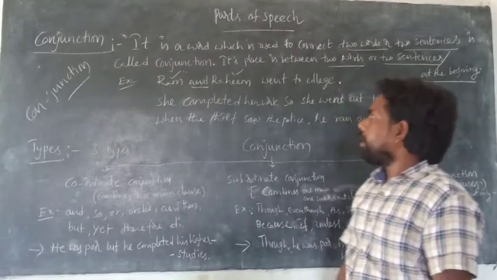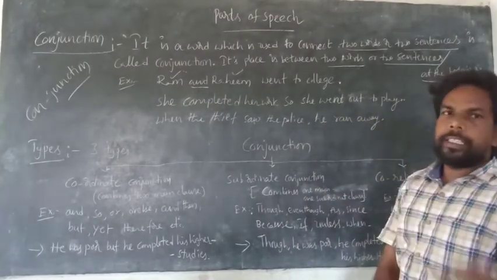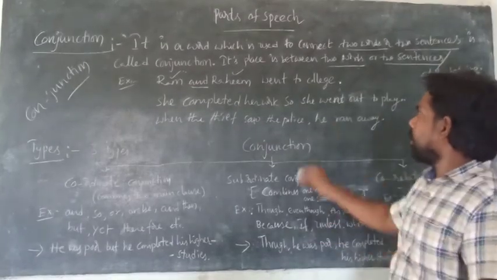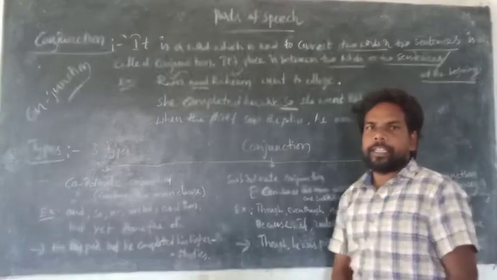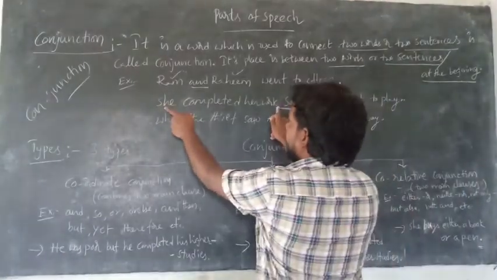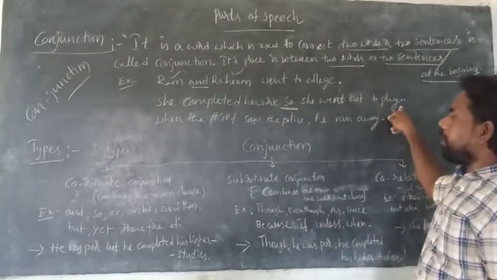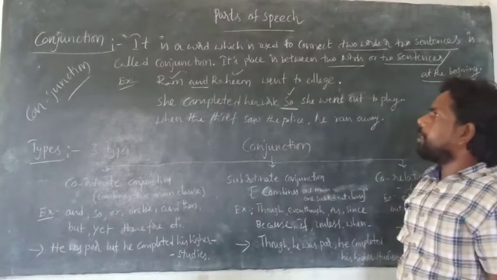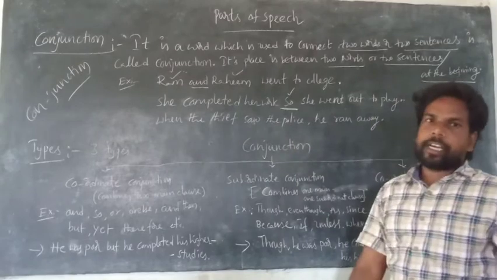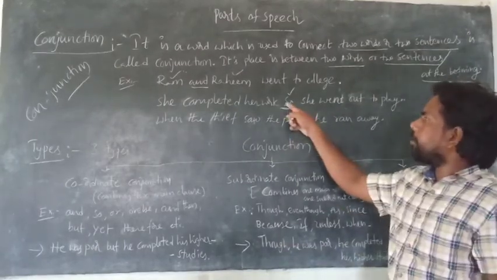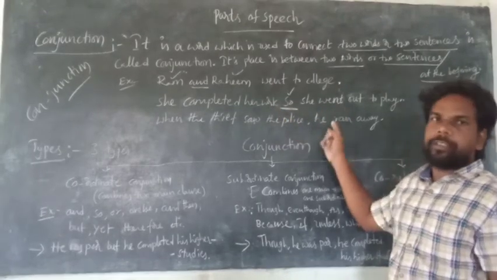Come to this one. She completed her work, so she went out to play. She completed her work is one sentence, and she went out to play is one sentence. Here, so is called a conjunction. With the help of this conjunction, so, we can connect two sentences. So is between two sentences, and it connects two sentences.